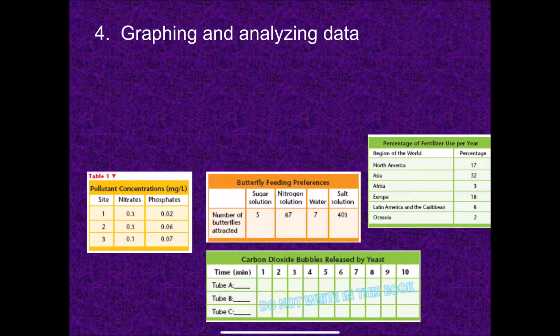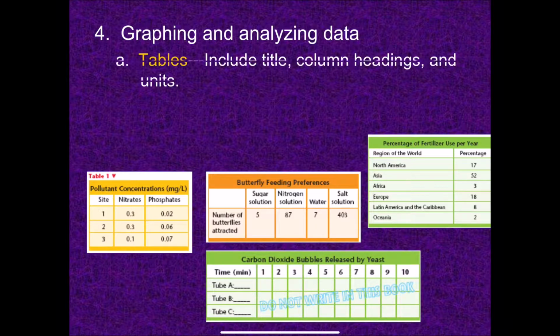Once you obtain data by doing your experiments, then you have to do something with that data. And that's when you try to organize your data, maybe graph them, and do some analysis on them. One of the first things you'll be doing with the data is to put it in a table, because that's a way to organize your data.